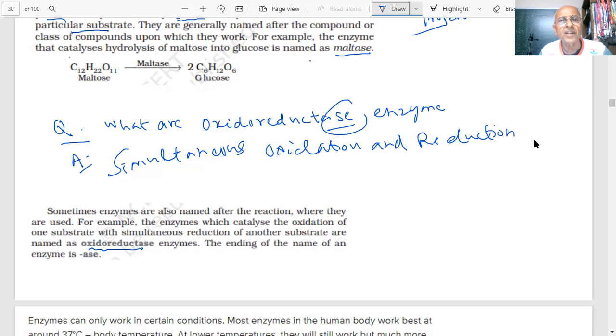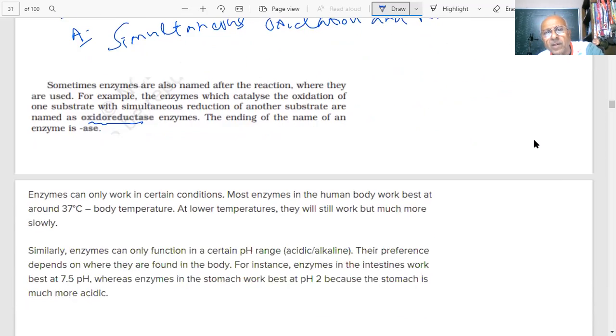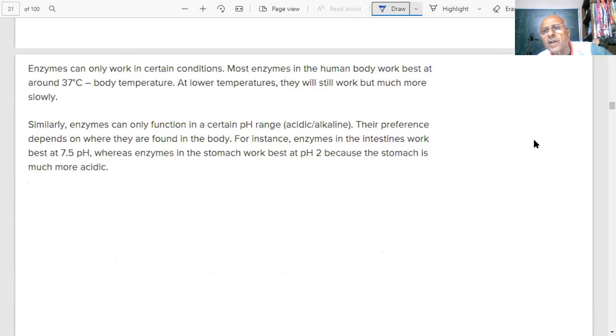Okay? That is oxidoreductase enzyme, because they've asked this question. Important point, note down every word. Anything can be asked in the question. Now I say there are certain conditions under which they work.